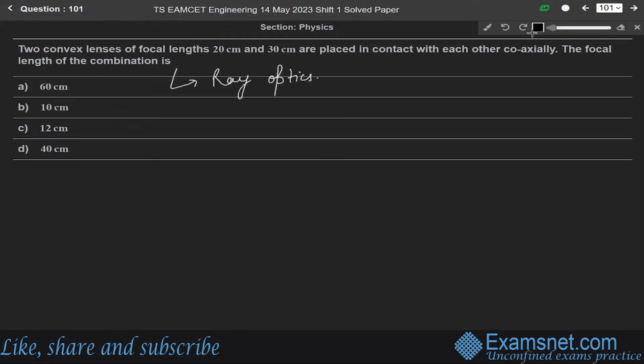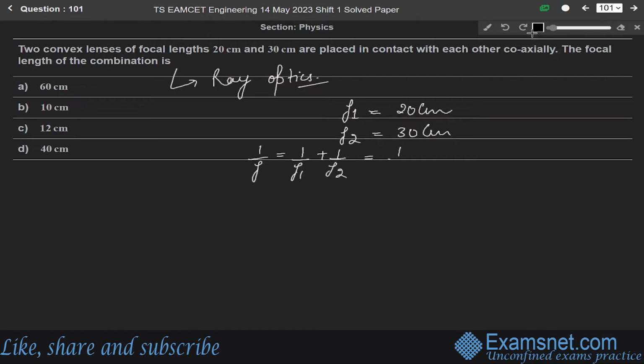So in this question, we are given two convex lenses. The first focal length f1 is equal to 20 centimeter and f2 is given as 30 centimeter, okay? And the focal length is positive for a convex lens. So for the combination, 1 over f will be equal to 1 over f1 plus 1 over f2.